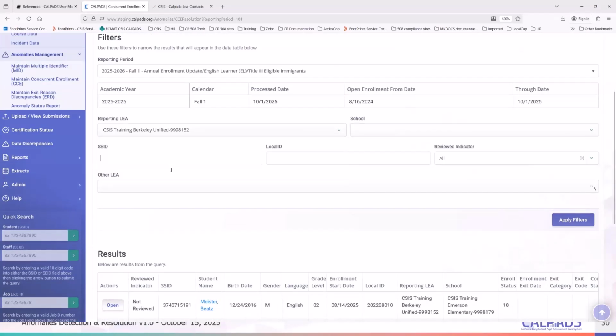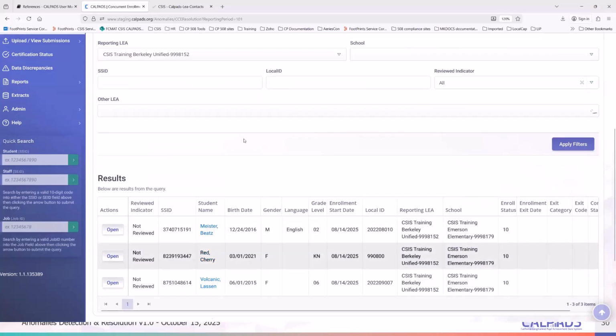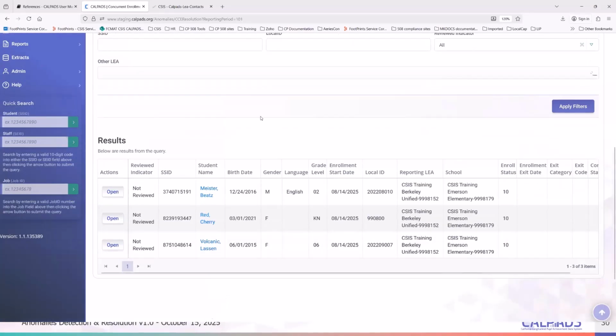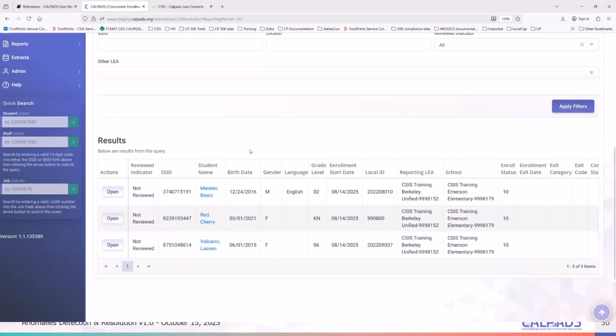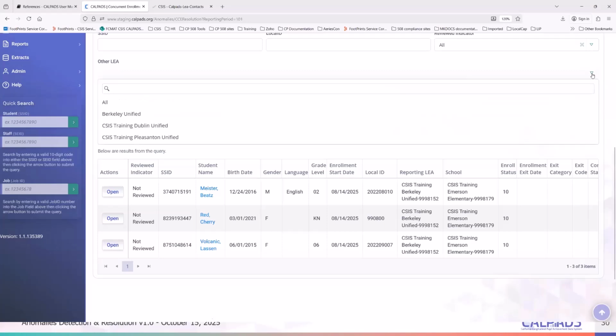You can even filter for SSID if you have an SSID that an LEA pointed out. And then, of course, you should be able to see the information here. Sometimes you want to see other CCEs that are beyond your responsibility, but you have an overlapping enrollment with another LEA, you can also pick this.